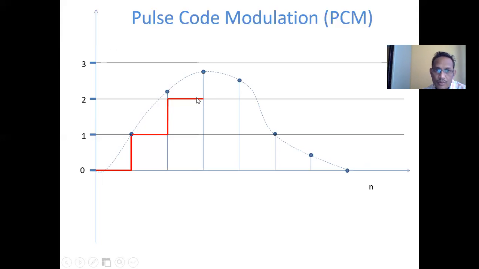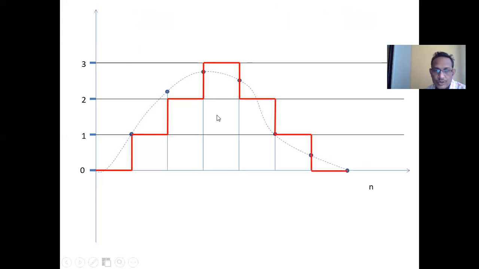So from here I will go here, because the next sample point is here. I will go here. I will stop here because the maximum level is here. I will go up to this case. Again from here, I go back up to this case. I will not stop here, same thing I will perform. Okay, so this is called the process of approximation by using quantization.